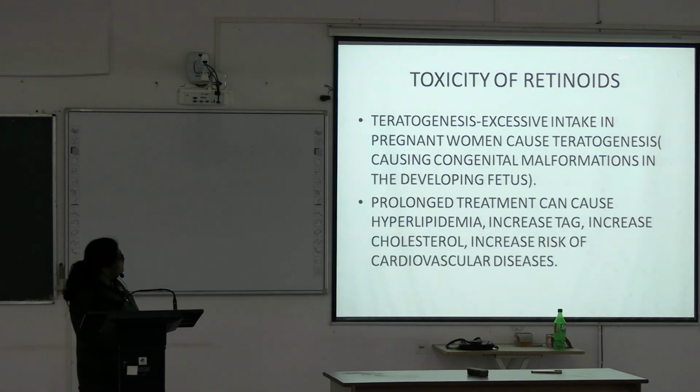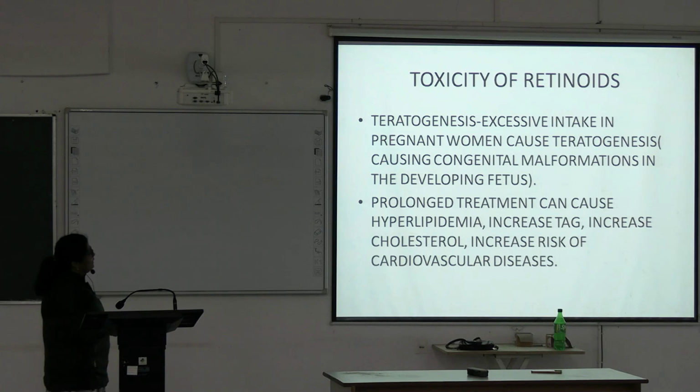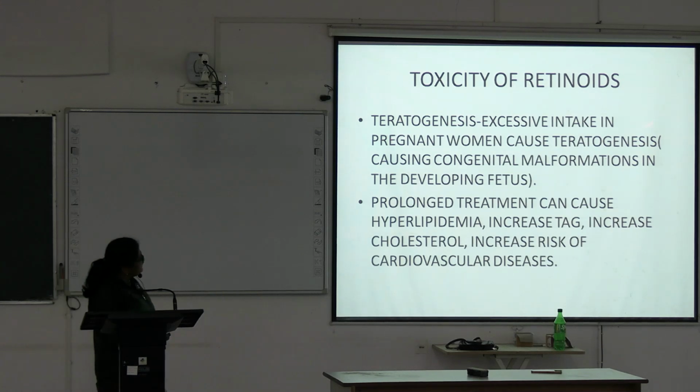Now toxicity of the retinoids: teratogenesis. Excessive intake in pregnant women causes teratogenesis, causing congenital malformation in the developing fetus.